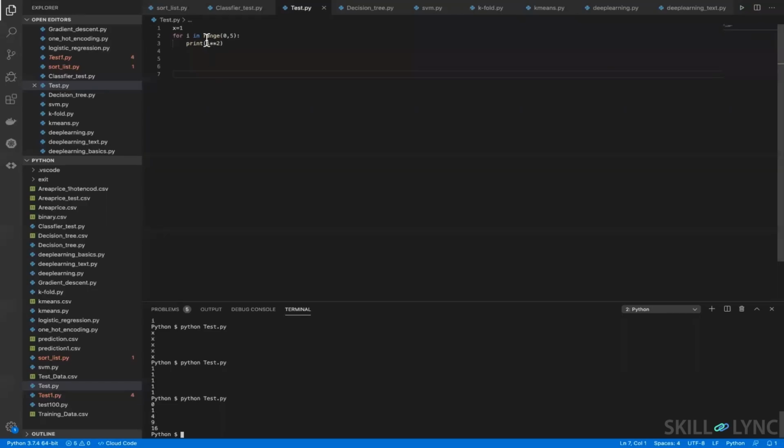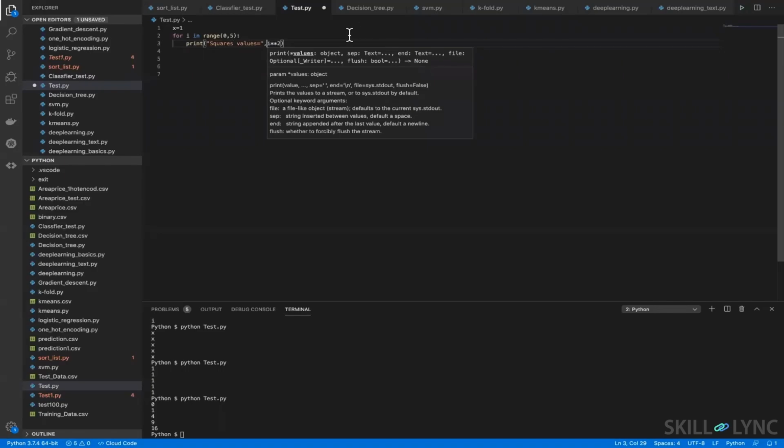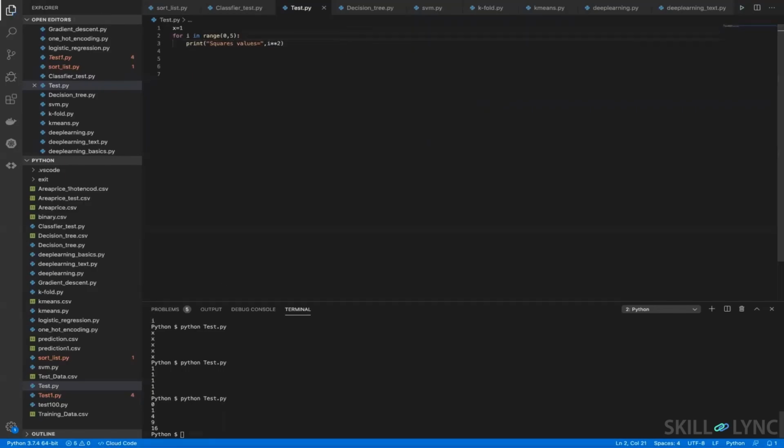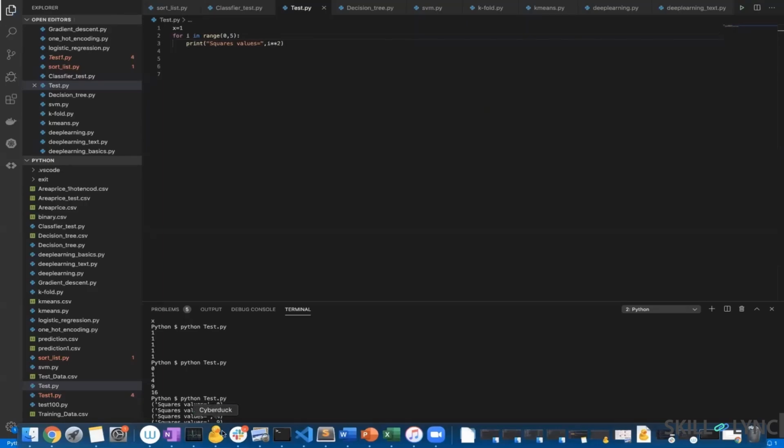And now if you want to combine this value with the string, for example, if I want to have a good structure here, then I should do something like this. Square values are equal to this. Okay. Now what will it print? It will give square value is equal to 0, square value equal to 1, square value equal to this.